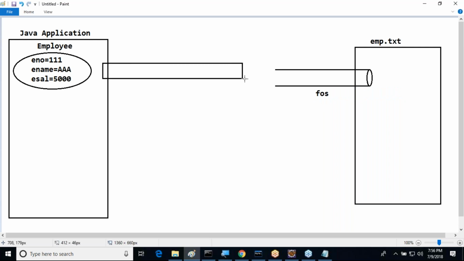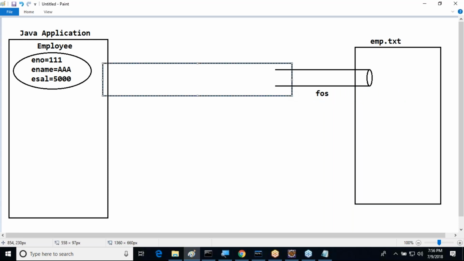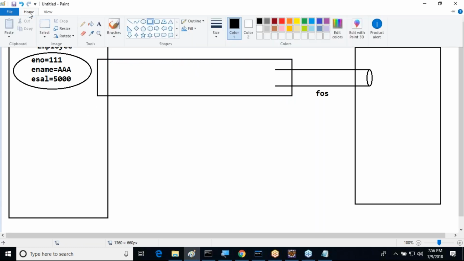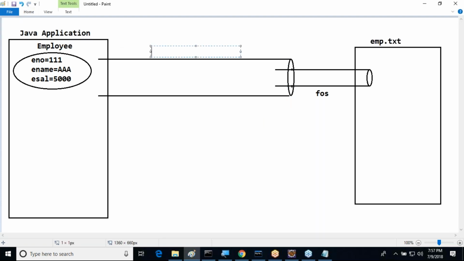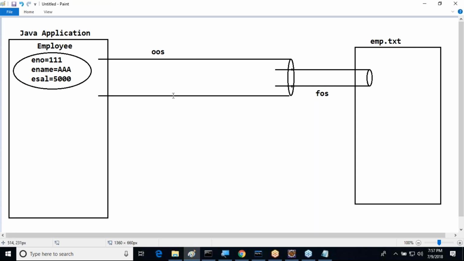This is exactly the ObjectOutputStream we created now. First of all, what do we have to do? The employee object is available, and that employee object must be given to the ObjectOutputStream. The ObjectOutputStream will perform the required serialization.